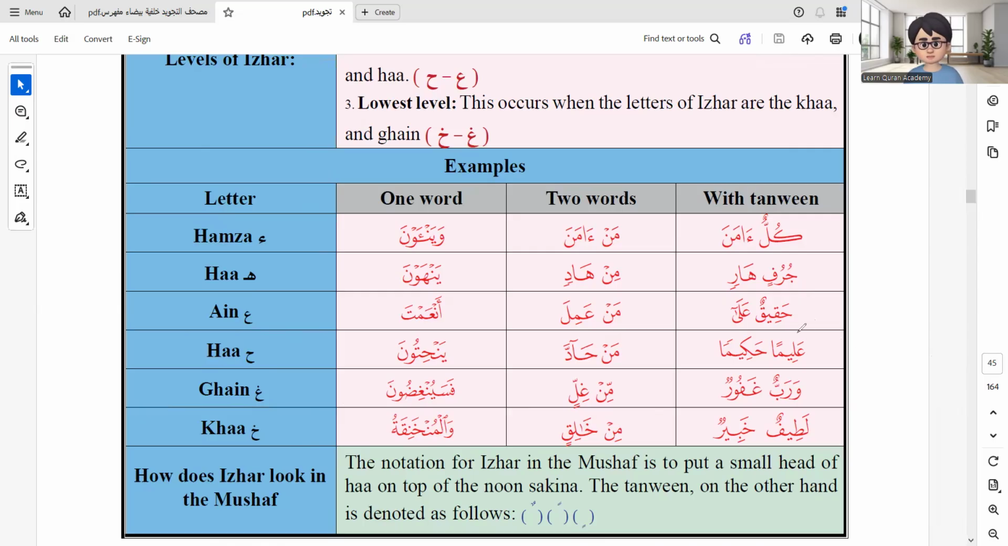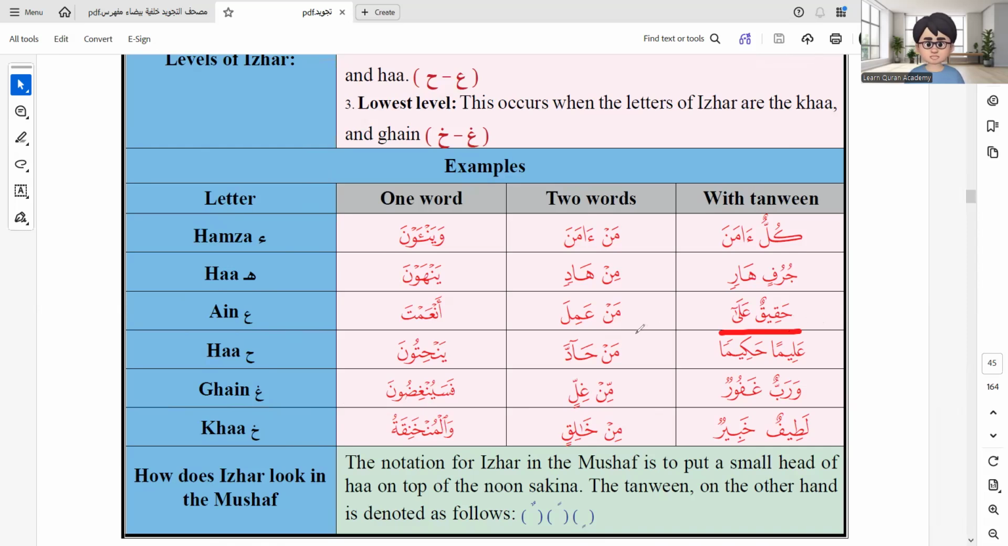Another one, which is an example of tanween followed by the ayn. The ayn letter is one of them, one of the throat letters. So we say here, haqeequn ala. Again, haqeequn ala, like that.